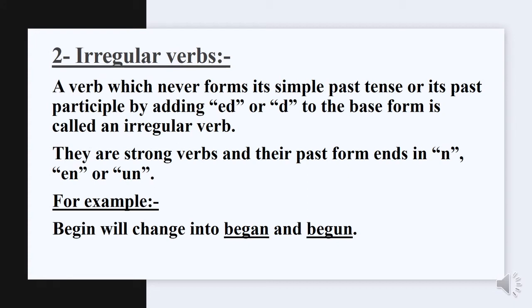Let's move towards the irregular verbs. A verb which never forms its simple past tense or its past participle by adding ed or d to the base form is called an irregular verb. They are strong verbs and their past form ends in n, en or un. For example, begin will change into began and begun with the addition of an and un.